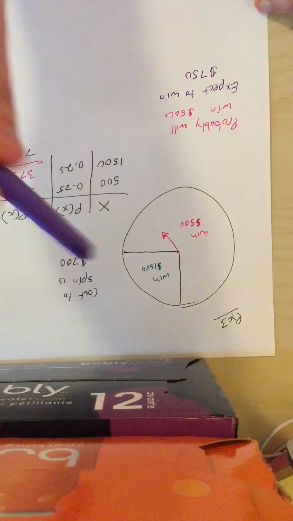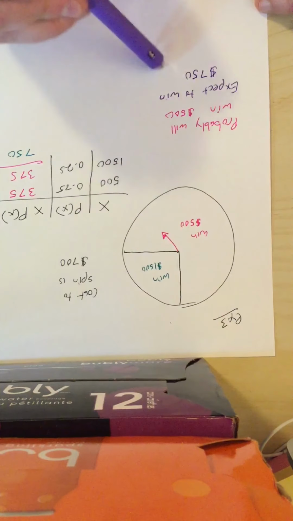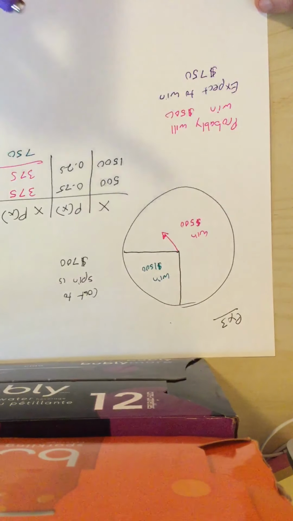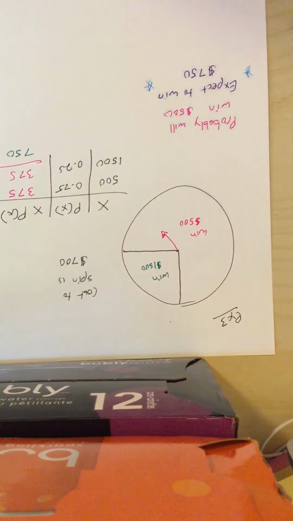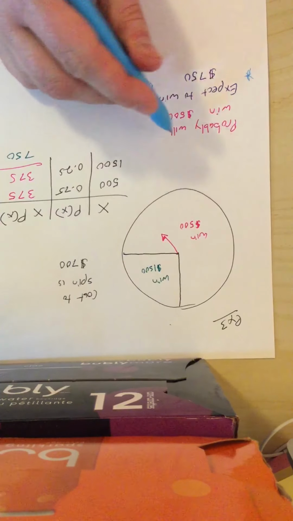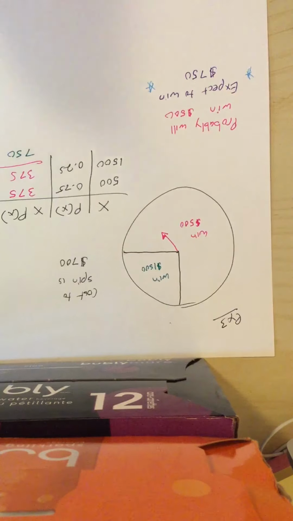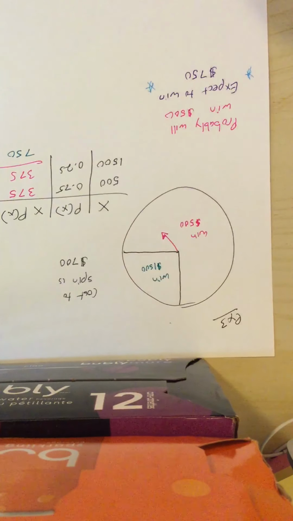So the question is then, would you spend $700 to spin this wheel that you're probably going to lose, but you expect to win? And the answer is that of these two, this is the one that matters. What matters is your expectation. As long as you follow expectation, on average, you will end up with more money. This is the short-term thing. This is the long-term thing. So if you spin the wheel once, you expect to win $750, even though you have no chance of actually winning $750, but you're probably going to win 500. But because you expect to win more than the cost, you should pay, and you should spin.